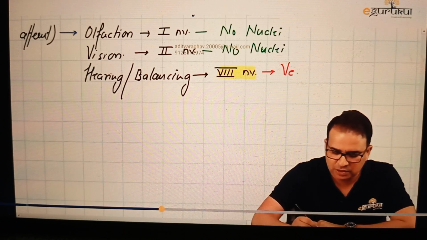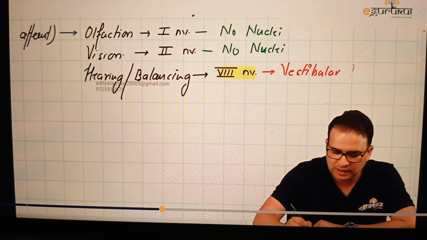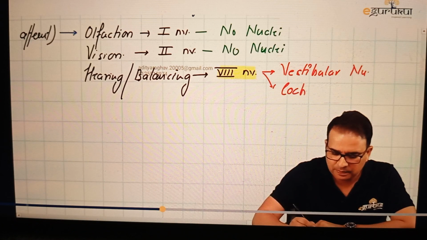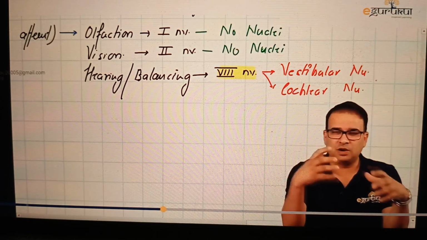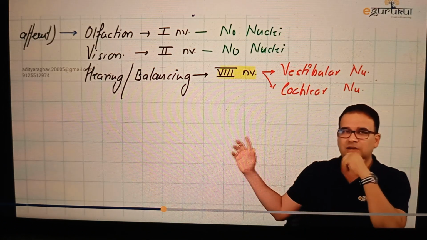And what are those? We have vestibular nuclei, and we also have cochlear nuclei. We have vestibular and cochlear nuclei. We'll see where they are present in the brainstem. So in the brainstem, there are nuclei called vestibular and cochlear nuclei. And this gives rise to an important MCQ here.